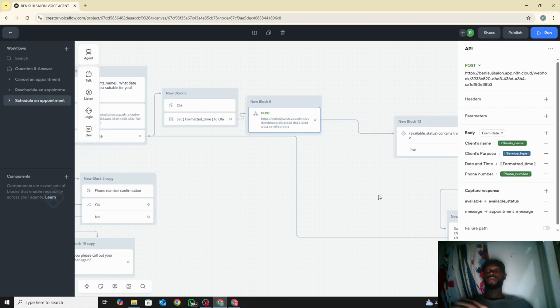We're sending the client's name, client purpose, the date and time, and the phone number. These are the bodies. Then for the captured response, we want the available status, that means whether the date and time is available, and the message, that means the appointment message. Those are the two things we need.